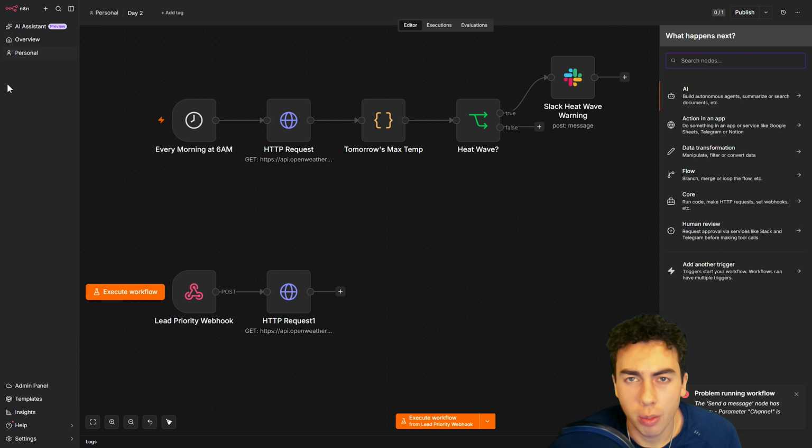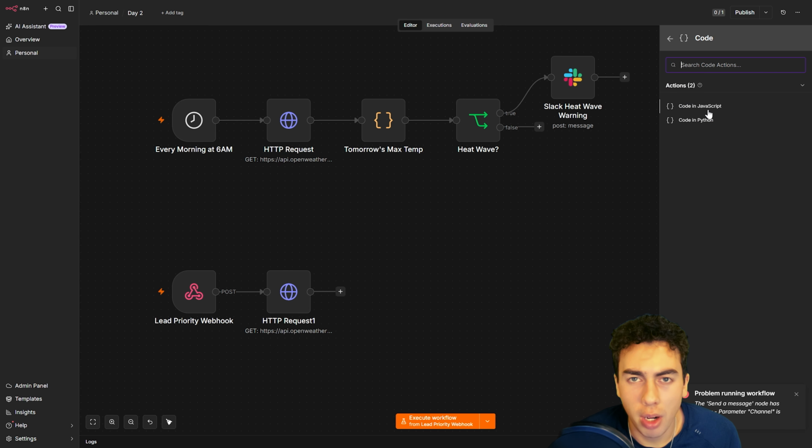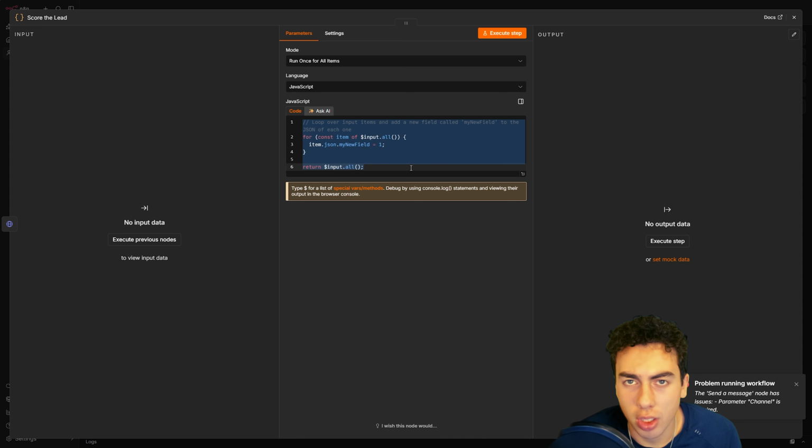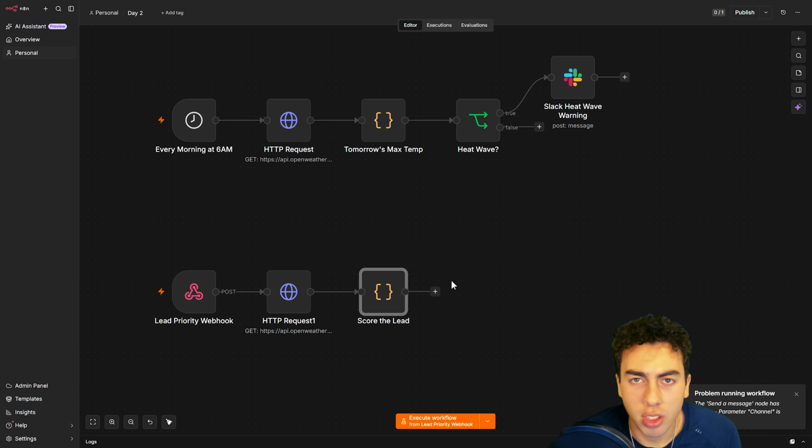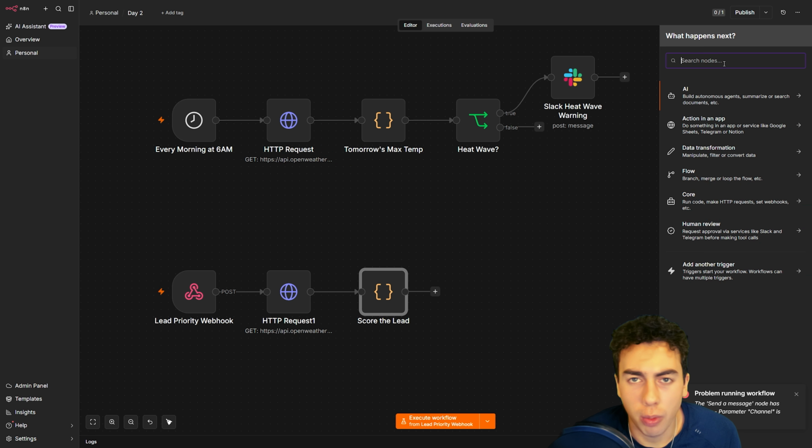New code node here, pull the service type off whatever just got sent to us and check it against today's forecast. An emergency repair request is always scored emergency, full stop, weather or no weather. A regular repair request that happens to land during a heat wave gets bumped up to high priority. Everything else just stays standard. This is genuinely the exact same lead priority logic from yesterday's workflow. We've simply taught it to check the weather first before deciding.